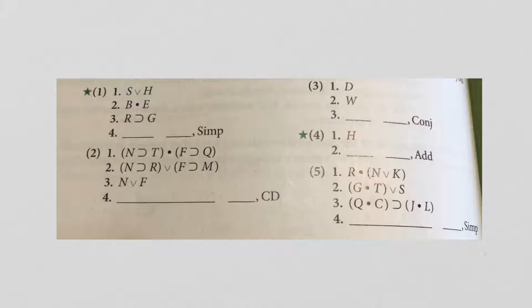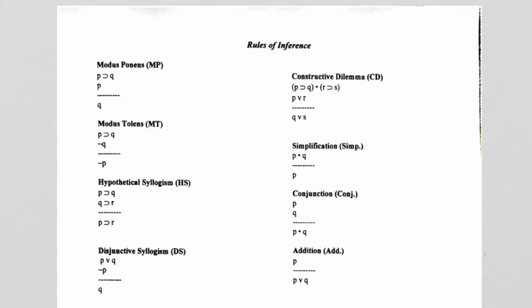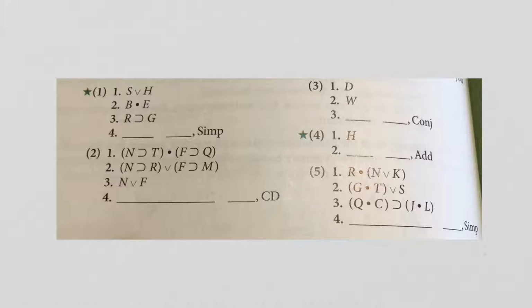Okay, let's get started with the first part. Again, I took a picture of the book. Okay, so like the first one here, let's ask ourselves, what do they want? So they want us to use simplification. So let's go look at simplification. Okay, simplification only works with a dot. So line 1, not an option. Line 2, yes, that one is an option.